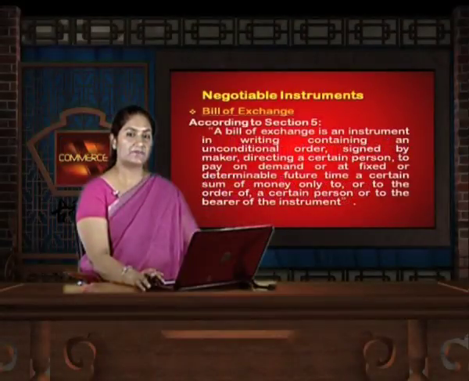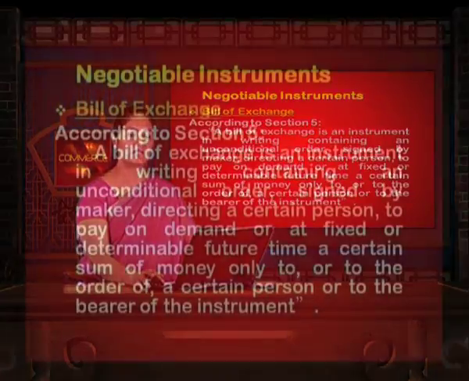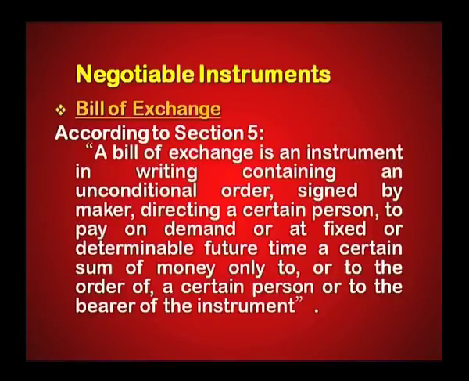The next kind of negotiable instrument under Section 5 is the bill of exchange. A bill of exchange is an instrument in writing containing an unconditional order signed by the maker directing a certain person to pay on demand or at a fixed or determinable future time a certain sum of money only to, or to the order of, a certain person or to the bearer of the instrument.